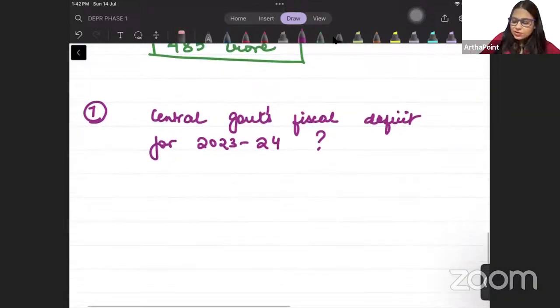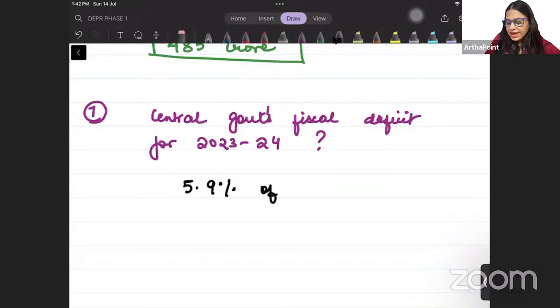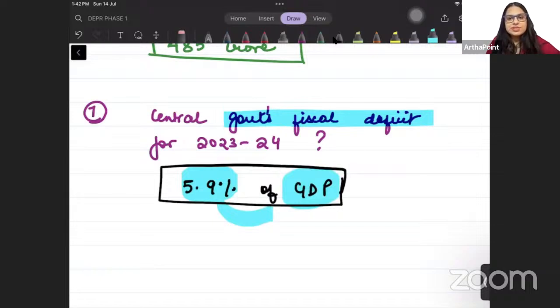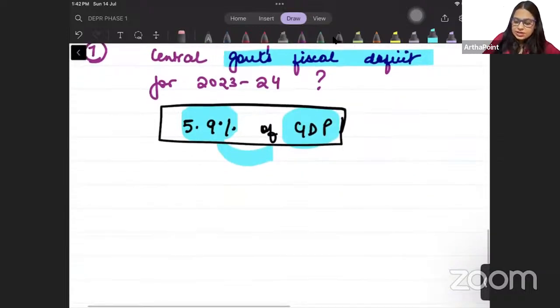And the answer to that question, beta, is 5.9% of GDP. So the fiscal deficit of the government is 5.9% of GDP. Okay beta, next pointer.